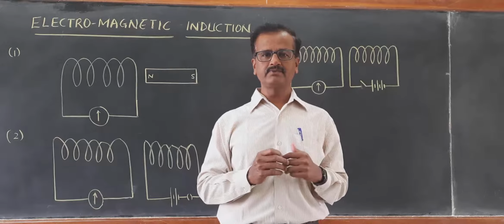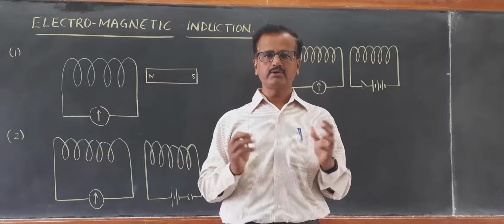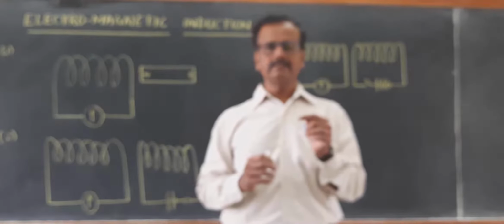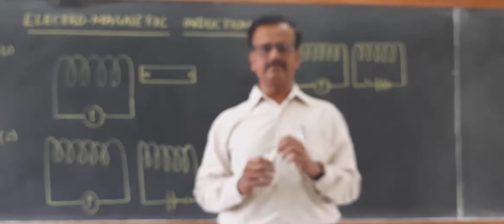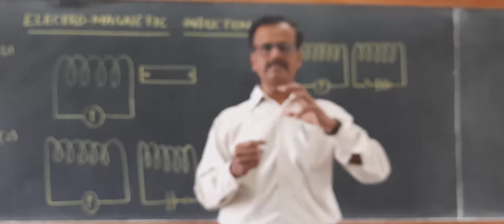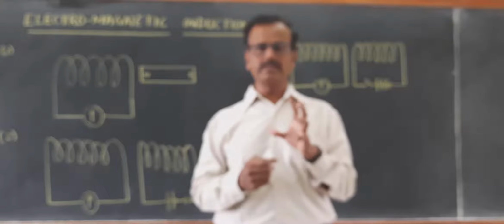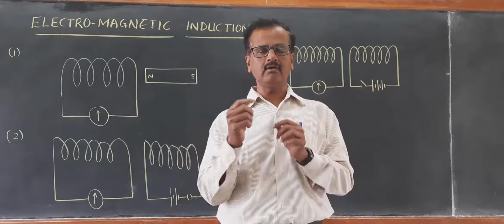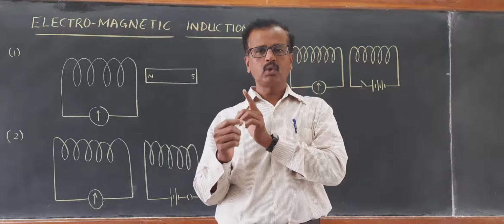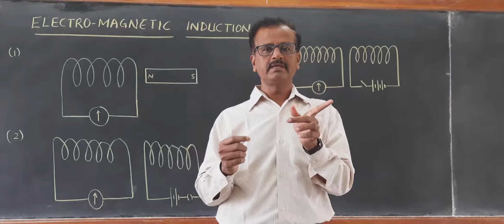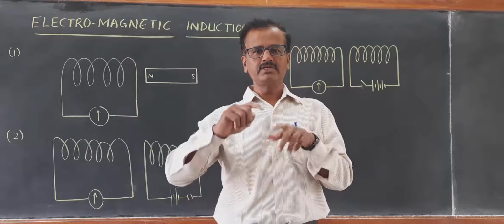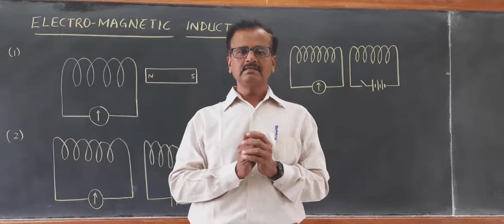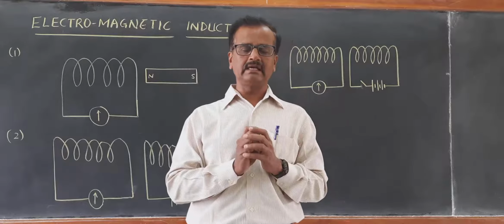In the previous video session, if you recall, we studied the magnetic effects of electric current. When a current carrying conductor is placed in a perpendicular magnetic field, we could see the movement of the conductor. Suddenly the current carrying wire, or current carrying strip of aluminum, got kicked out in a particular direction. When we change the direction of current, the movement was in the opposite direction. This is what we learned as the magnetic effects of electric current.